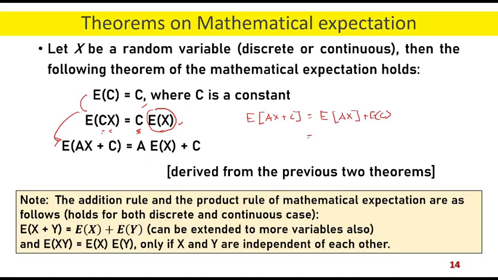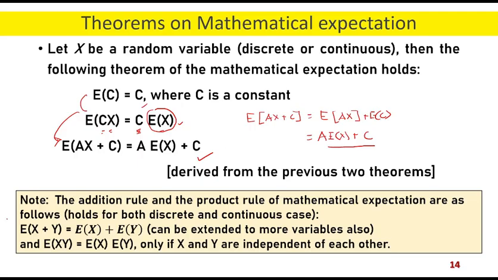The expectation of ax is a expectation of x, and the expectation of c is c. So this is a expectation of x plus c. This proof is very simple, and it can be derived from the application of the previous two formulas.